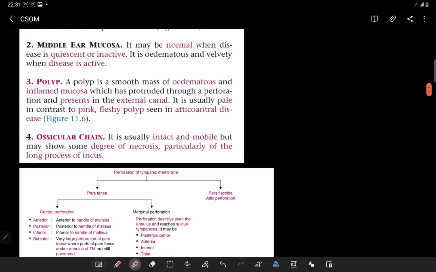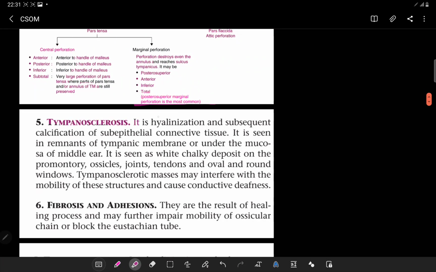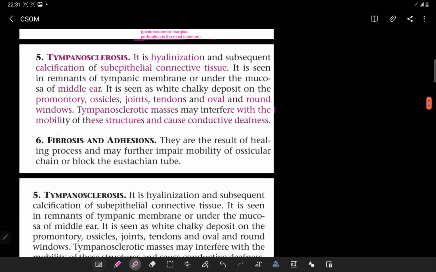posterior superior marginal perforation. Next we can have tympanosclerosis, which is the hyalinization and subsequent calcification of the subepithelial connective tissue. It is seen in the remnants of the tympanic membrane or under the mucosa of the middle ear. It is seen as white chalky deposits on the promontory, ossicles, joints, tendons, and oval and round windows. The tympanosclerotic masses may interfere with the mobility of the structures and cause conductive deafness. Fibrosis and adhesions are results of the healing processes and may further impair the mobility of the ossicular chain or block the eustachian tube.